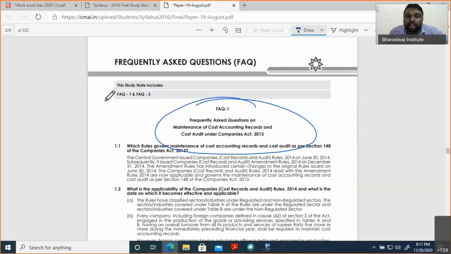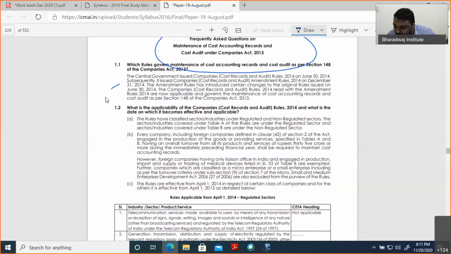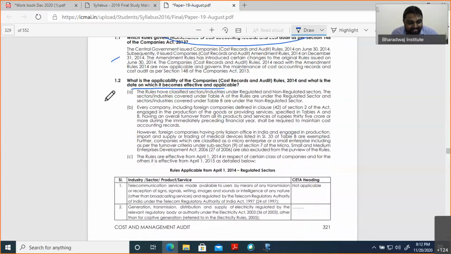Anyhow, I am giving for your benefit what is relevant and not relevant for you. What is relevant? This point we have already discussed, the rule and page. Here there is the applicability of cost audit. See the applicability of cost audit. From what date does it come into effect? If they want to test you on this, it is your institute study material only. I opened it online, don't worry. So what date is it applicable?